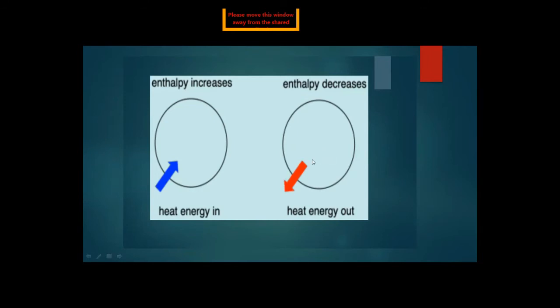Next, if heat energy goes out from the system to the surroundings, enthalpy decreases. Heat energy is passing out from the system to the surroundings, meaning that at the end of the chemical reaction the energy is released from the system, so enthalpy decreases. So when enthalpy increases and heat energy comes in, it is an endothermic reaction, and when enthalpy decreases and heat energy goes out, it is an exothermic reaction. This gives a clearer concept of how enthalpy increases or decreases.